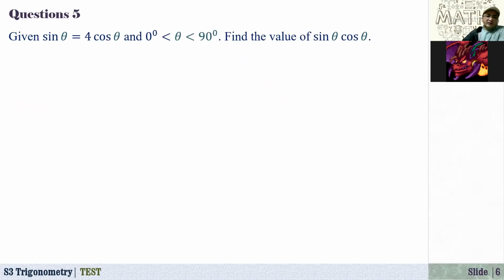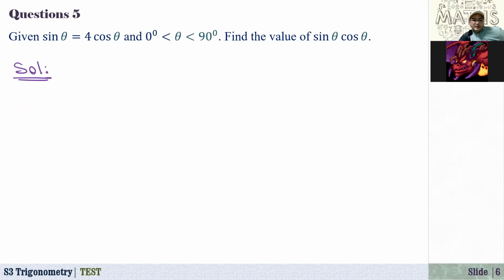Okay, question 5. Given that sine of theta is equal to 4 times cosine of theta, and the angle theta is between 0 and 90 degrees. Find the value of sine of theta times cosine of theta.